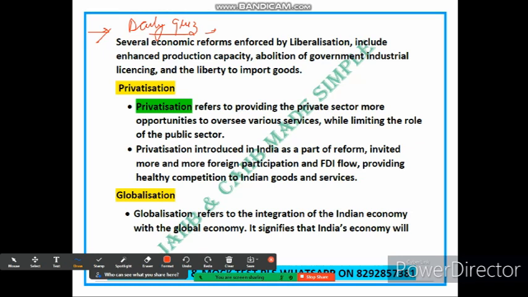So friends, privatization refers to providing the private sector with more opportunity to oversee various sectors. Let's consider an example related to this. Consider a government-owned telecommunication company that has been providing phone and internet service to the public.